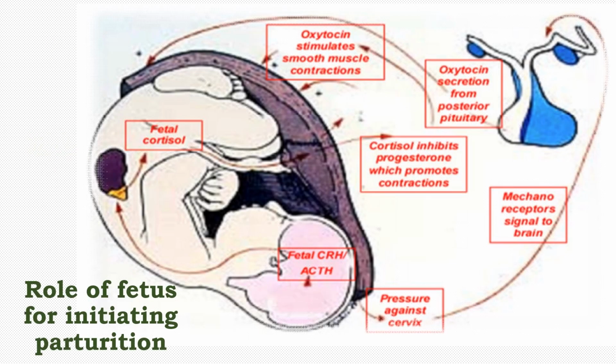This figure shows mechanisms involving fetal cortisol in initiating parturition. As shown here, cortisol inhibits progesterone, which results in loss of inhibition of contraction. Cortisol also stimulates the secretion of oxytocin. Both of these stimulate myometrial contraction, which, in turn, results in the fetus pushing against the cervix. This leads to a vicious cycle since mechanoreceptors in the cervix signal further release of oxytocin.